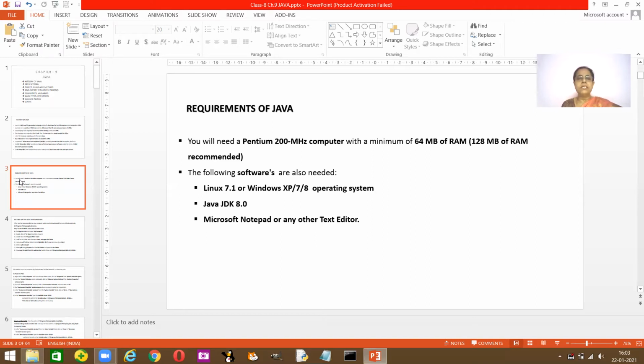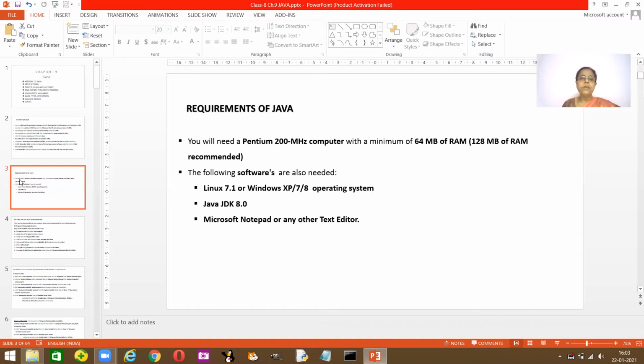And you should also have the Java JDK 8. I'm using 8, so I put 8 here. It's called the Java Development Kit. Once you download Java, you should see that these things also are downloaded: the Java Development Kit, and the Java runtime, which automatically downloads once you download Java 8.